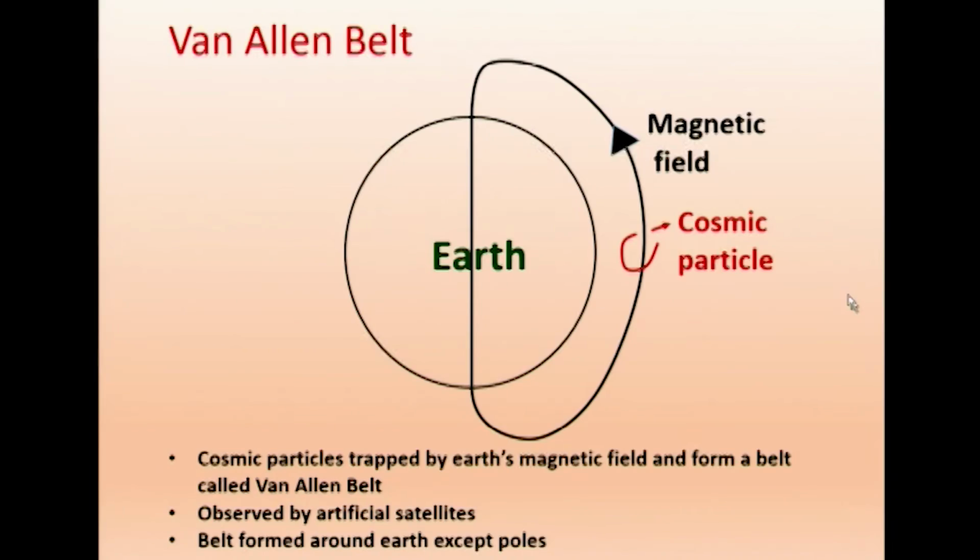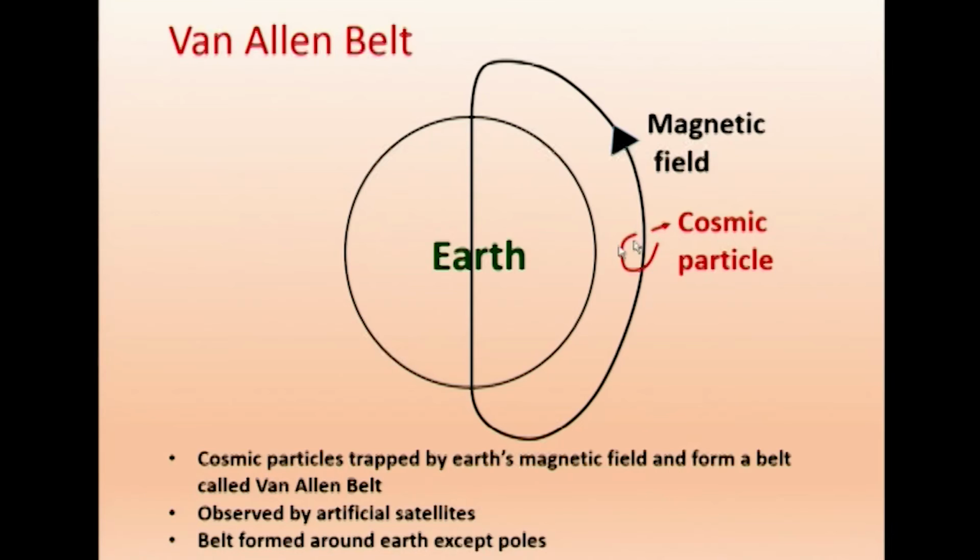Now, when the particle enters near the equator, we find the magnetic field in this direction. Particle entering this way, force will be in this direction. Therefore, it will be circulating there. So, the particle will move, and therefore, it will start circulating. That is what we are trying to explain here. As the particle is entering in this direction, the magnetic field is this way. You just use your forefinger, magnetic field is this way, and the particle will have the force towards this direction. That's what we have drawn there. And then it will be bent towards the right and it will go out.